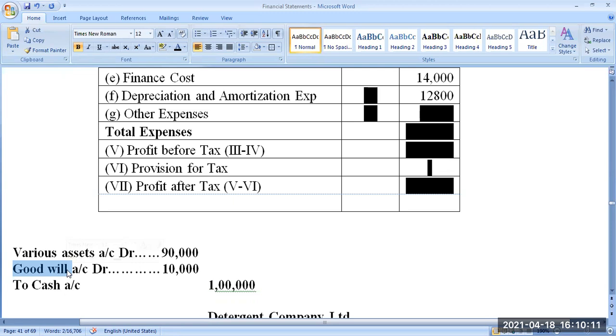Ongoing business. You need not establish anything. Not even a visiting card to be made. Only the board name, that if you want, you can change it. Otherwise, you can keep the same board also. So that kind of comfort is there. For that, you are paying extra money. That money is called goodwill.